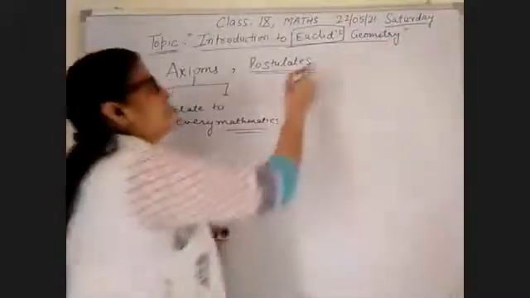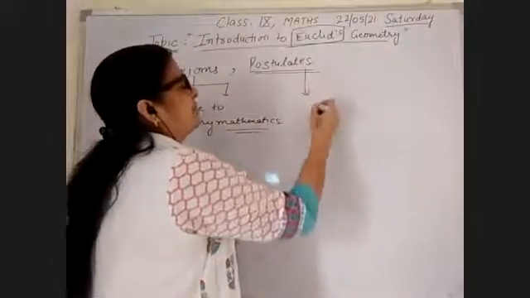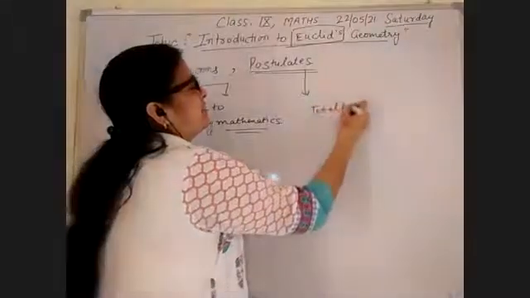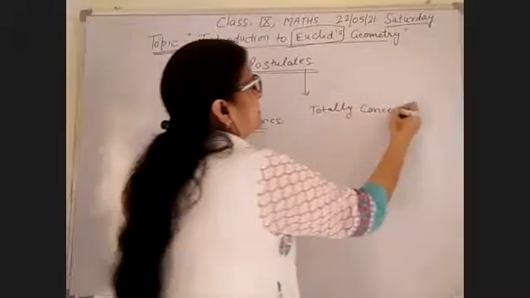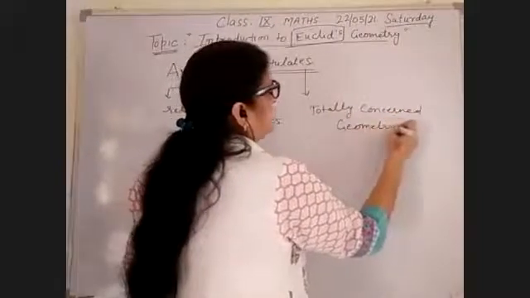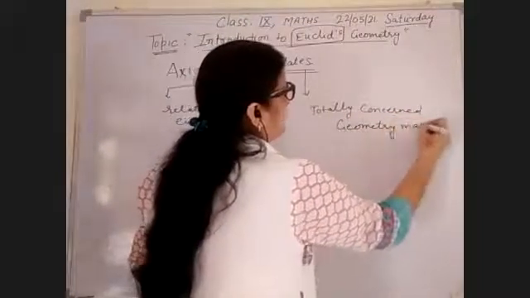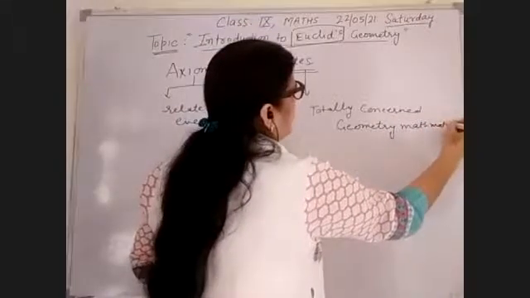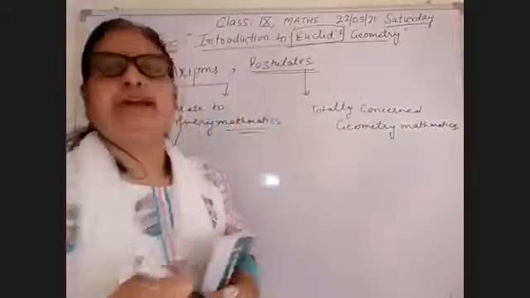But the postulates are totally concerned with the geometry portion. It only relates to the geometrical mathematics. Okay. So again, I am repeating this thing.